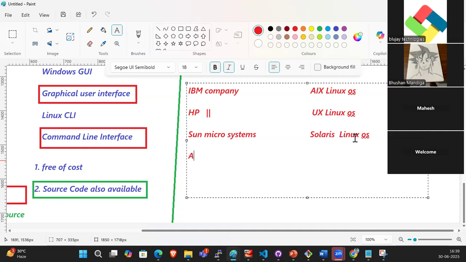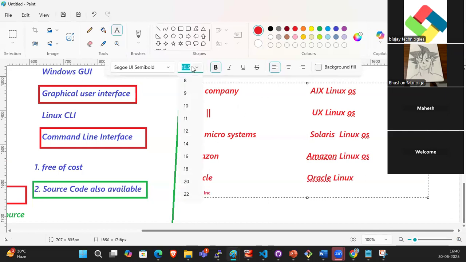Amazon took that source code and created their own OS called Amazon Linux. Oracle took that source code and created their own OS called Oracle Linux.